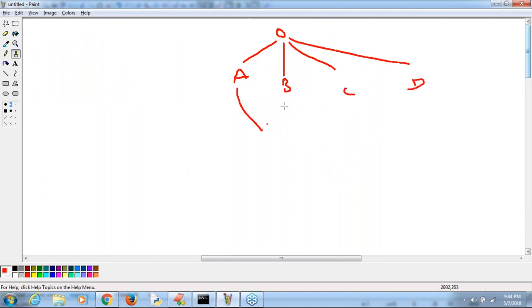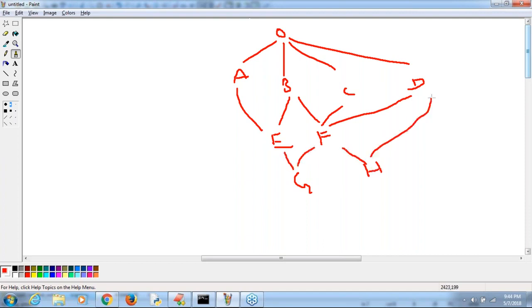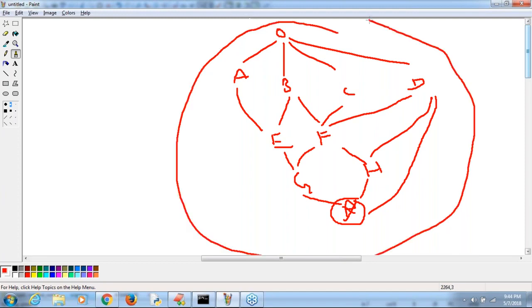A contains E, and after that F. Then G, H, and after that some X. Here we have it like this. Are you getting it? If you take this type of thing, in which order are things going to be executed?